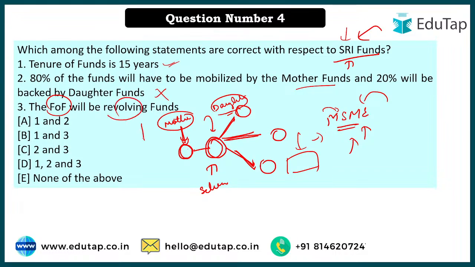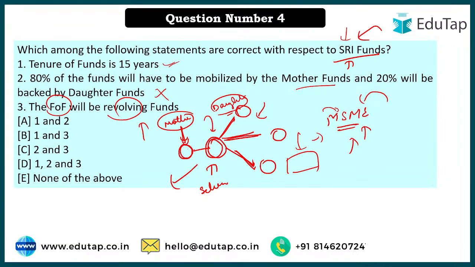Because it will be revolving, meaning whatever profit has been earned will not be drawn by the stakeholder. That money will be utilized in investment only, because if the interest generated is again utilized to buy new schemes, of course we are going to have multiplication of the money or profit.